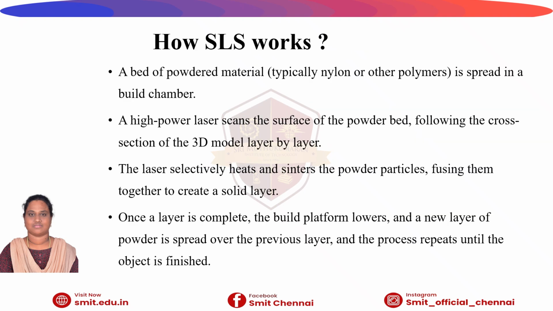How does this SLS work? A thin layer of powder is spread evenly across the build platform. A laser scans the cross section of the part and heats the powder just enough to sinter the particles together. Sinter means bond the particles together. The platform lowers slightly and a fresh layer of powder is spread. Repeat the above steps until the part is fully built. The finished part is buried in loose powder which supports overhangs during printing.